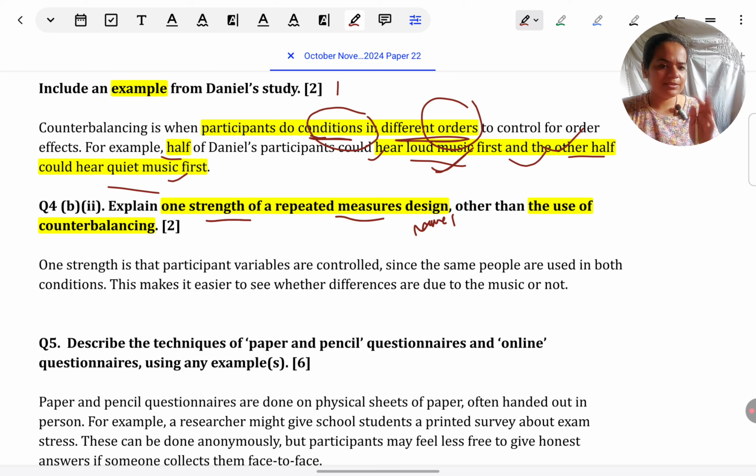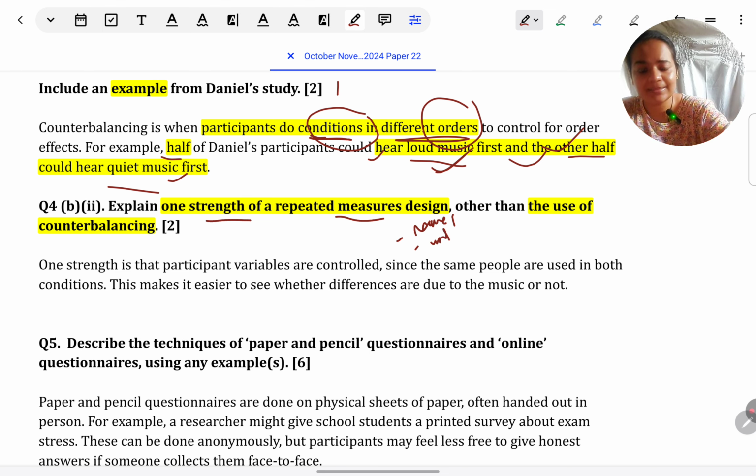One more strength, alternatively, not a very good one, but you can take it: sample size can be kept small if there's repeated measures. Here there were just 20 participants and he's able to do 2 conditions with that. Even that will count. So 1 mark for naming the strength and 1 more mark for explaining with reference to Daniel's scenario.